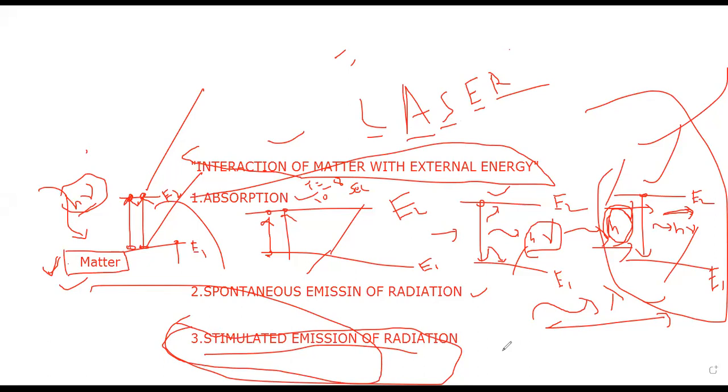Students, do you understand? Hello? Yes, sir. From the beginning of the class, we only discuss what we do to produce the laser. We interact the matter with the external energy. So the radiation produced by the stimulated process has four advanced characteristics.